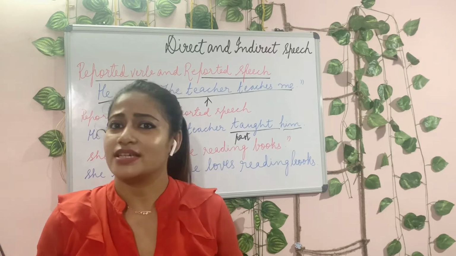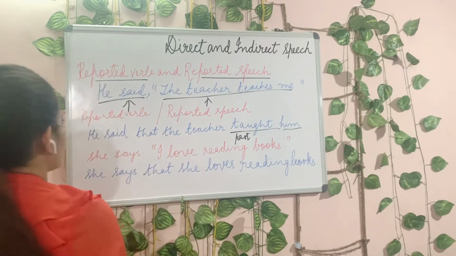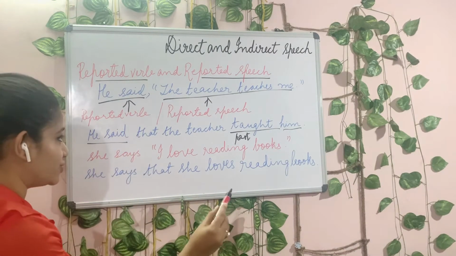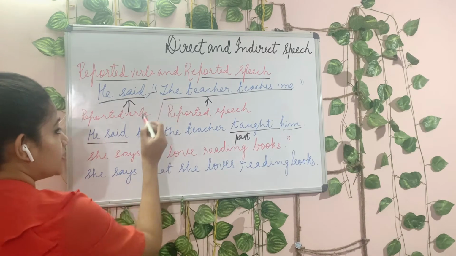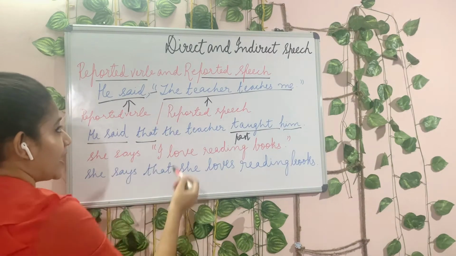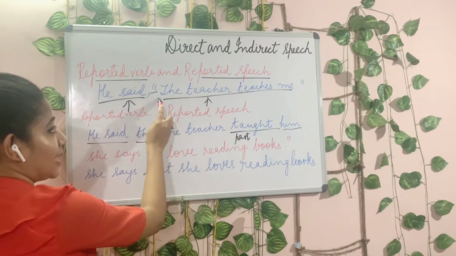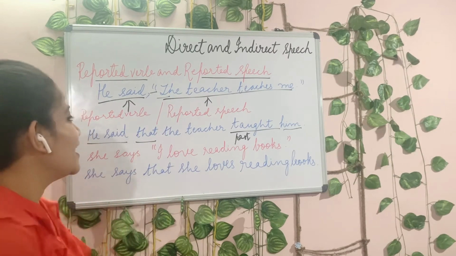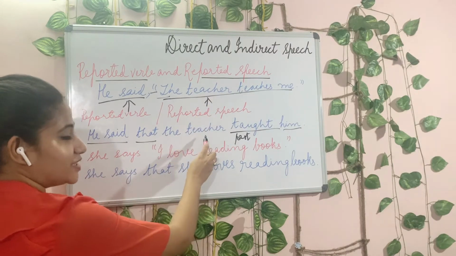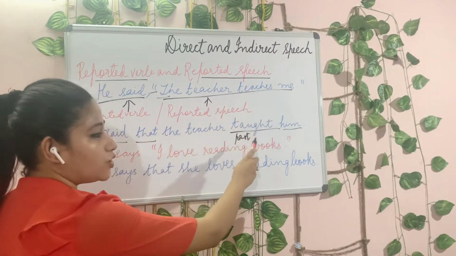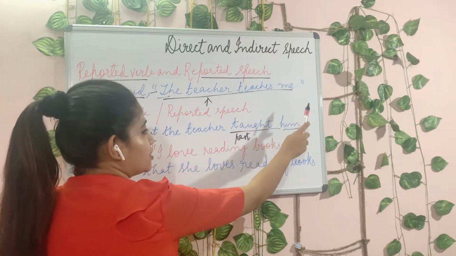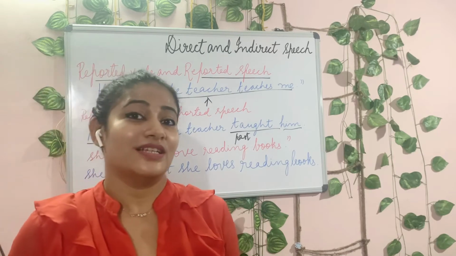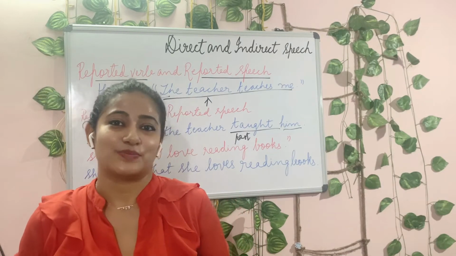So let us see once again what I did with this sentence. The reported verb is brought here. He said, same, there's no change. Then we remove the inverted commas, we use that, right? And then the comes here. The capital letter of the is removed because we are removing the inverted commas as well. And then we write the teacher, teaches becomes taught, past tense, and me changes to him because it is he. So this is the rule of changing direct to indirect speech.